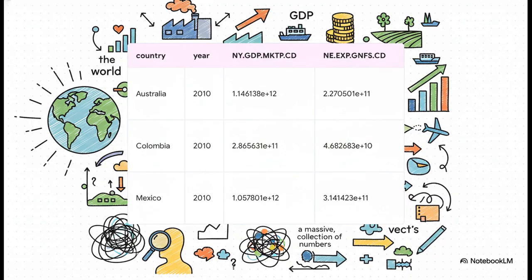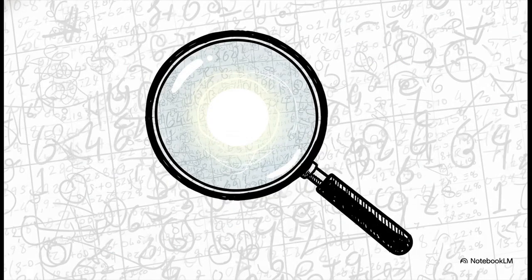You've got GDP, exports, imports, agricultural output, just a massive, messy pile of numbers for 174 different countries. Trying to spot the most similar country in all this? That is a huge challenge, even for a human. But here's the thing. The answer is hiding in there somewhere. And what's so cool is how machine learning finds it. It doesn't get bogged down in all those individual numbers. Nope. It uses this incredible shift in perspective to see the whole picture.